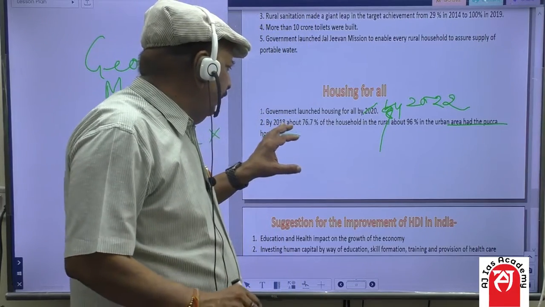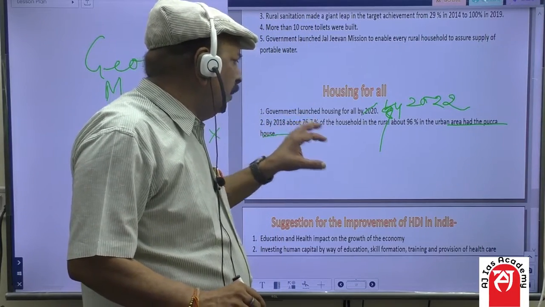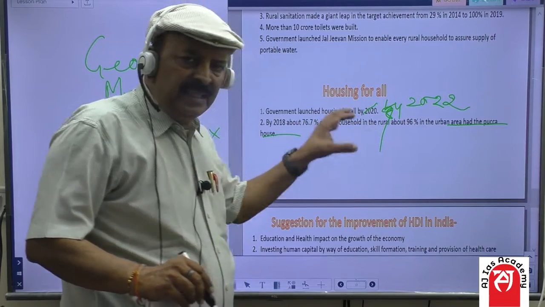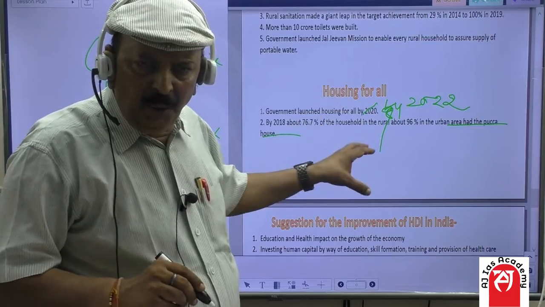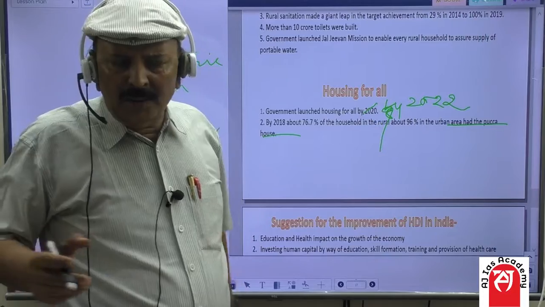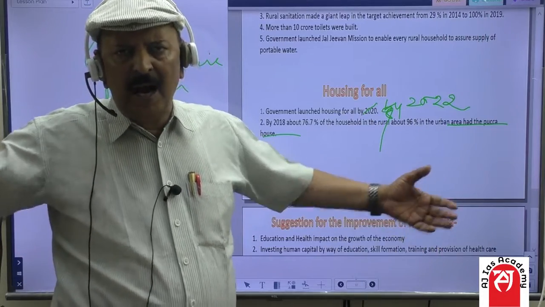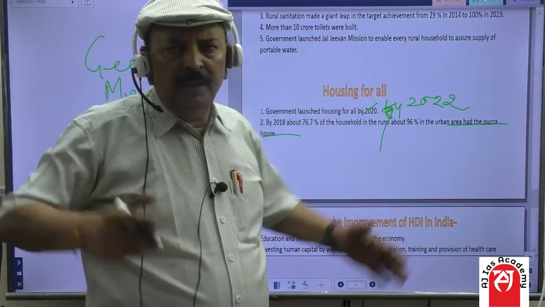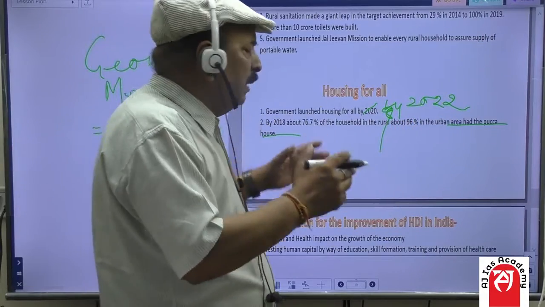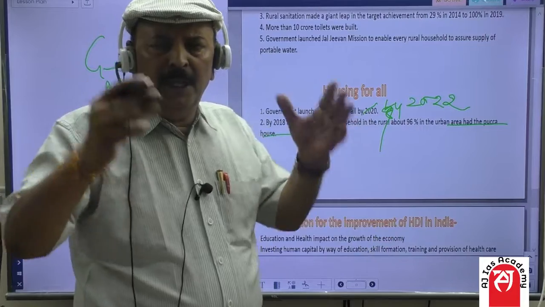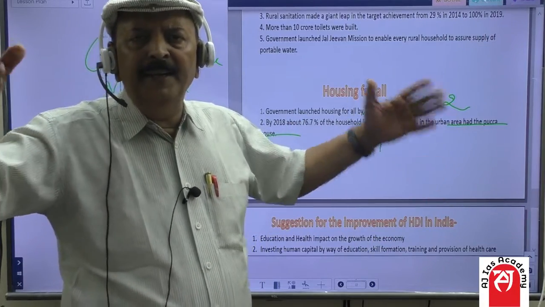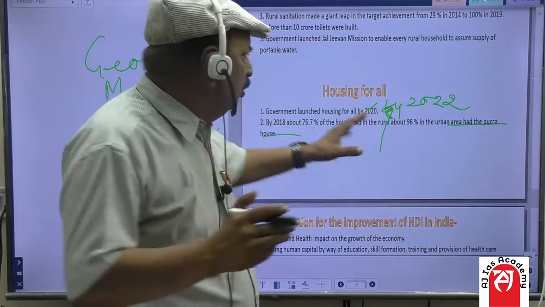Pakka houses are constructed by RCC, by concrete, by cement, by iron rods. That is called RCC, Pakka house. So, the policy of government is to give a house to all by the end of 2022, and this is not a mean achievement.